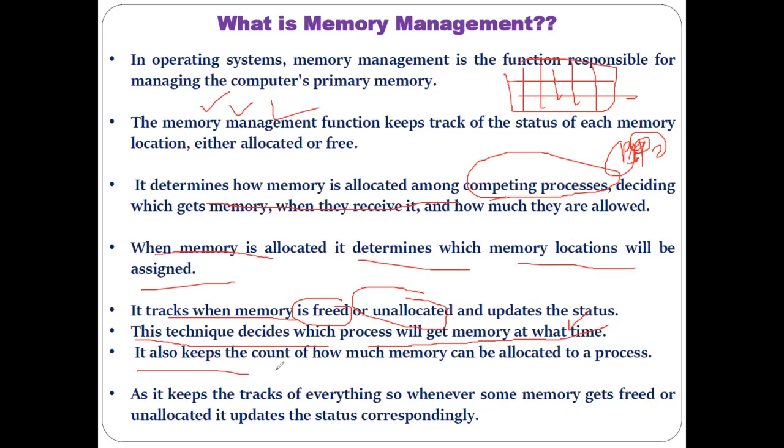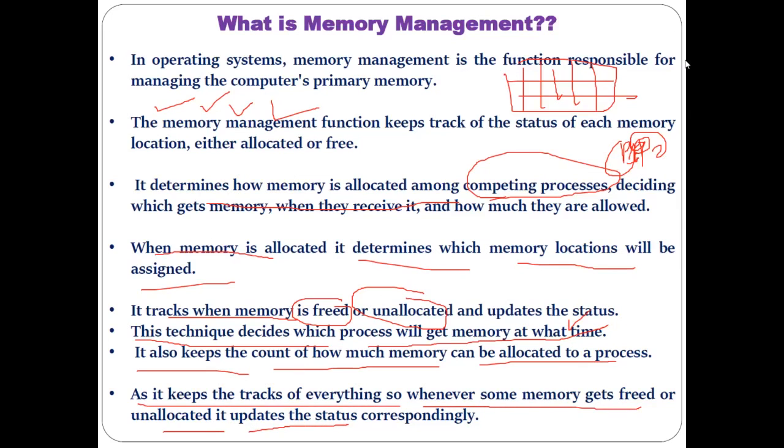It also keeps the count of how much memory can be allocated to a process, meaning what the memory requirement of the process is and how much can be allocated. As it keeps track of everything, whenever some memory becomes free or unallocated, the status is updated.